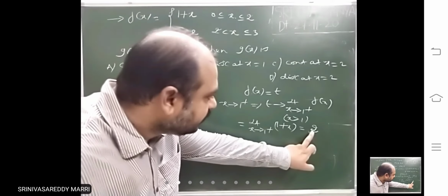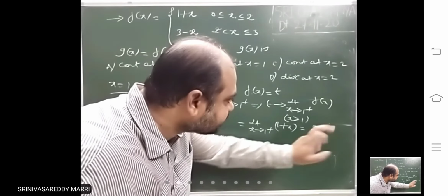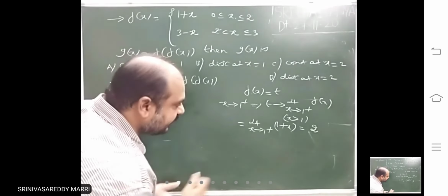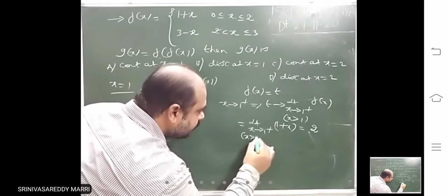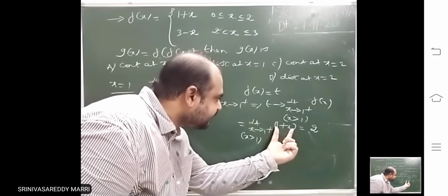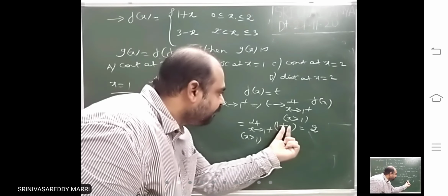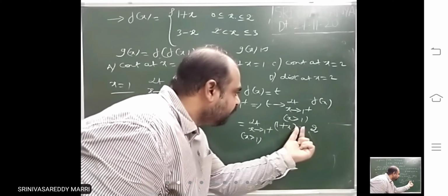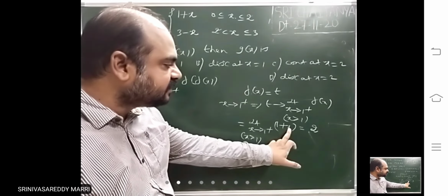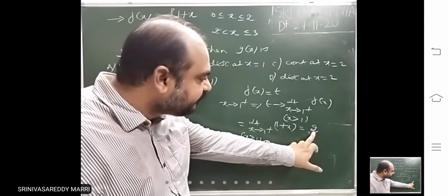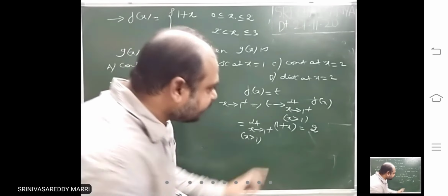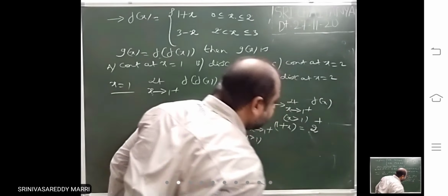But look, you have to write either 2 plus or 2 minus. Here x is greater than 1. So when x is just greater than 1, 1 plus x is 1 plus 1.00001, that means 2.00001. The approaching value we write as 2, but this value is actually greater than 2. You write 2 plus.